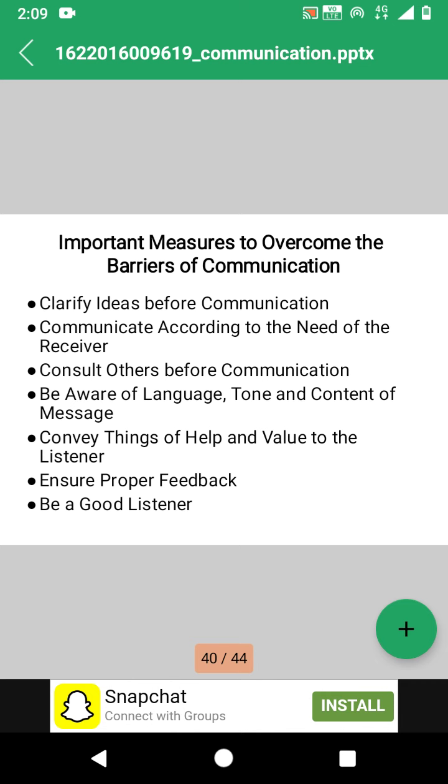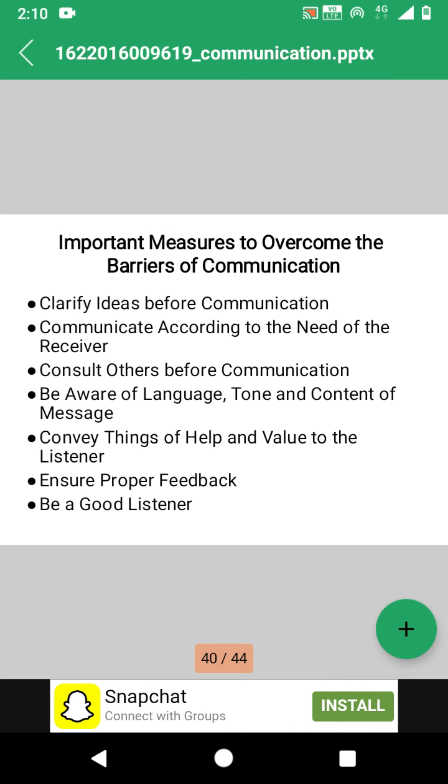Next one is ensure proper feedback. There should be feedback. If there is no feedback, then you are not able to get confirmation that the message has reached as intended by the sender. Attention, patience and a positive attitude are very important in listening. So be a good listener.